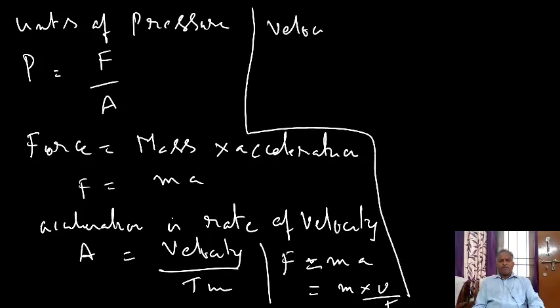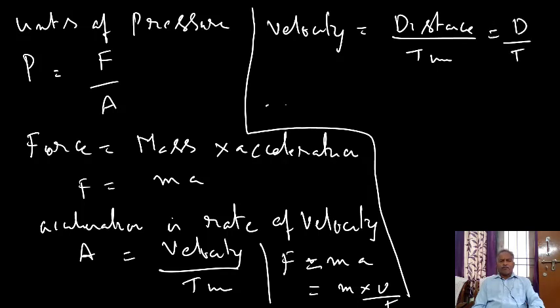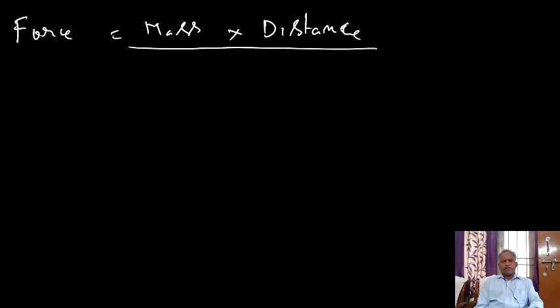What is velocity? Velocity equals distance traveled by time, so d by t. Therefore, finally, F equals m into velocity d by time, and of course time is already there. Therefore, force equals mass into distance by time into time. Force equals mass into distance by time into time.